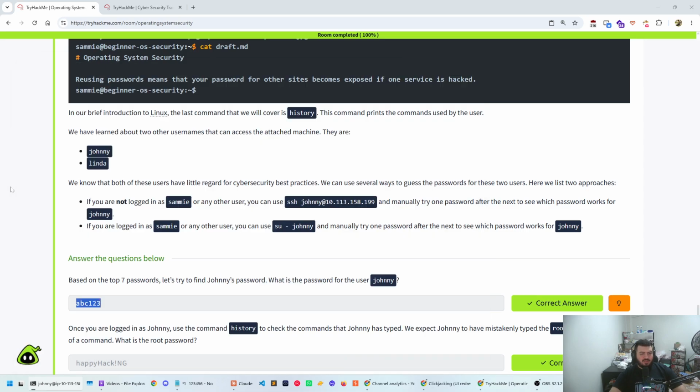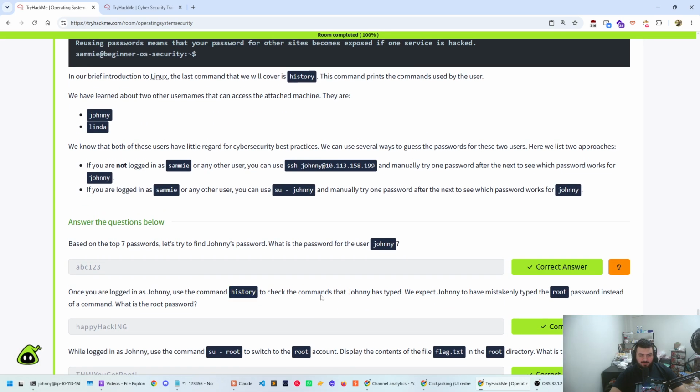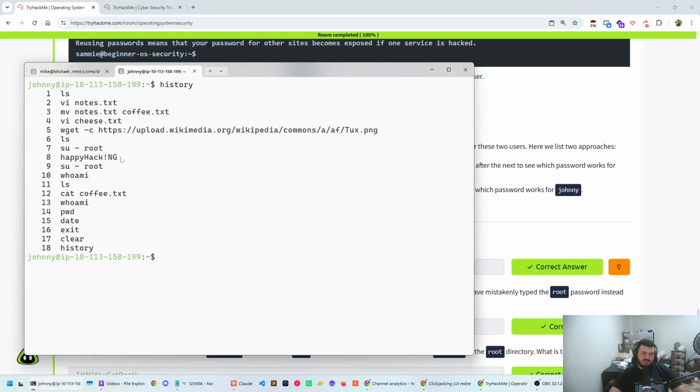Okay. So we're going to copy this because here it is going to tell you, once you're logged in as Johnny, use the command history to check the commands that Johnny has typed. We expect Johnny to have mistakenly typed the root password instead of a command. What is the root password? Of course, it is the only thing that is seemingly a password, happy hacking.